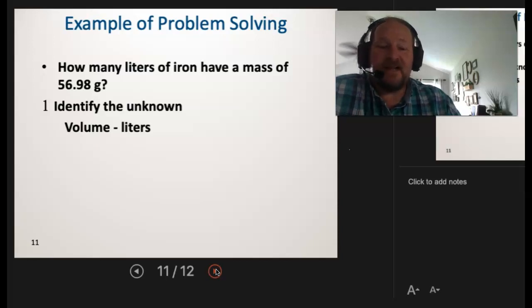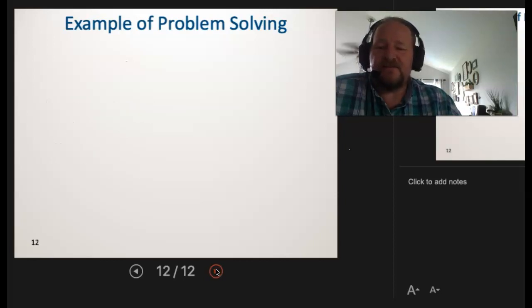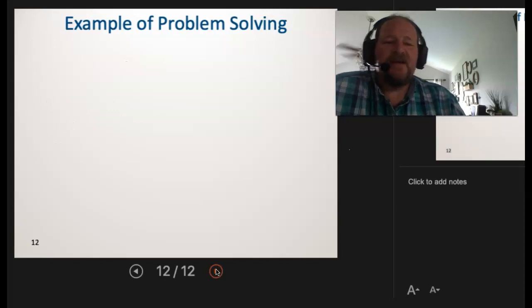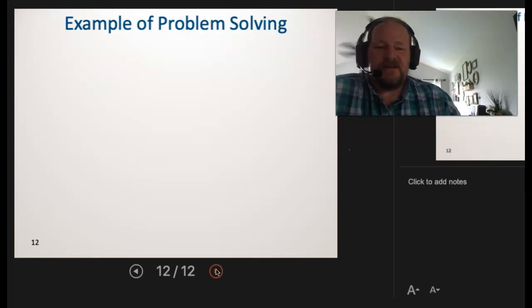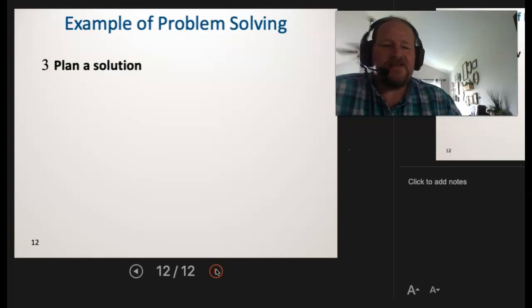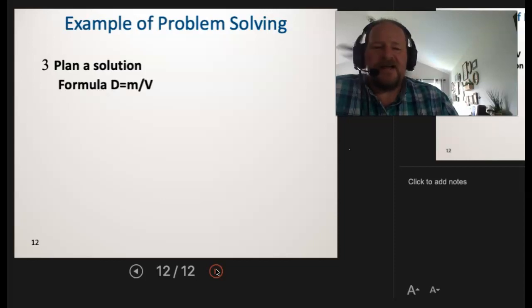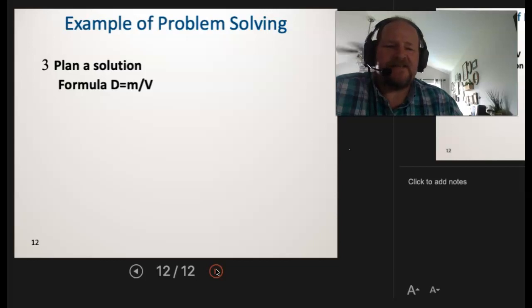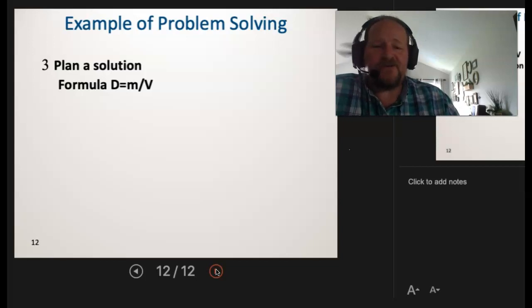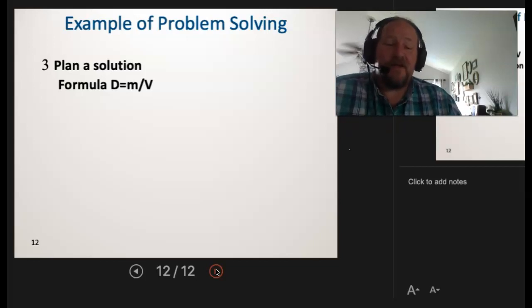All right, what did they tell us? Well, our knowns in this case would be that we have a mass of 56.98 grams. All right, so we have a mass, and now we need to know how many liters. How do I get there? I want to plan a solution. Well, I know density relates the mass and the volume. We just studied that. So density is equal to mass over volume. Now, do I know the mass and the volume? Well, I know the mass, but I don't know the volume. That's what the actual question's asking me. Do I know the density? Not off the top of my head, I don't. Okay, well, let's go look that up.